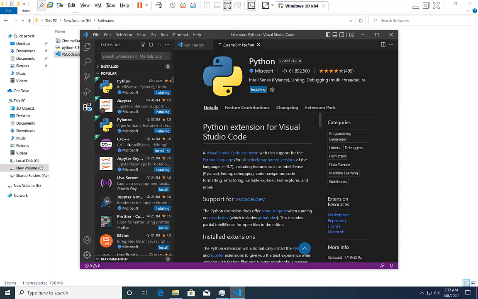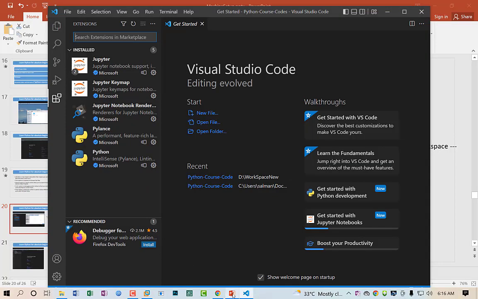As you can see, now there is an option for C++. If I install this plugin for this Visual Studio Code editor, it will also communicate with C and C++. But now I am only focusing on Python, so I will install only this extension on my code editor. Now let's move to the next slide.